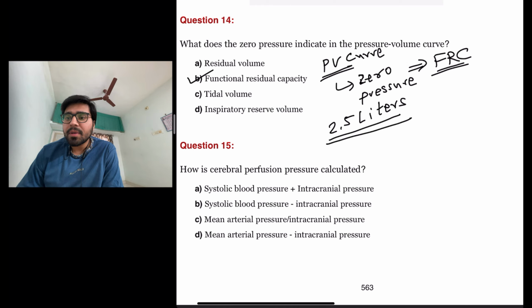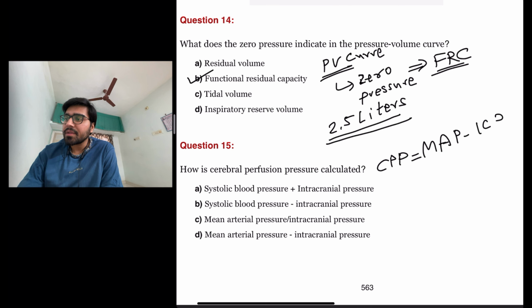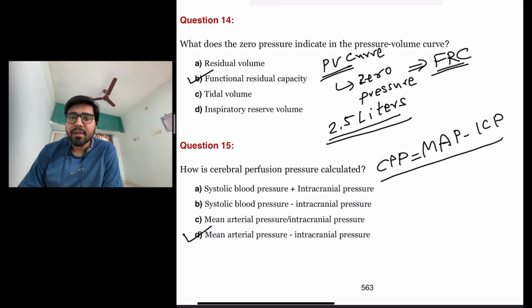How is cerebral perfusion pressure calculated? Cerebral perfusion pressure is equal to, straightforward formula, mean arterial pressure minus intracranial pressure. Okay. So the answer here is D, mean arterial pressure minus intracranial pressure.